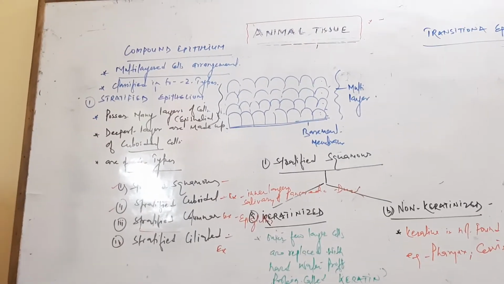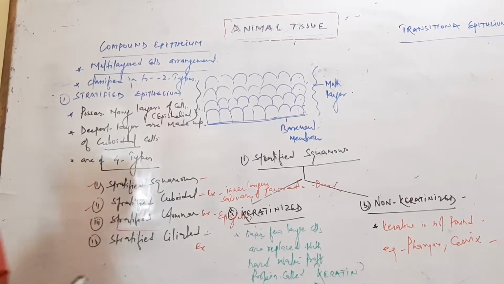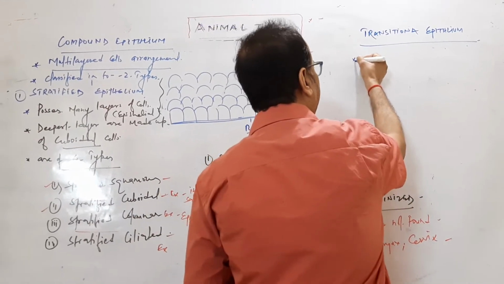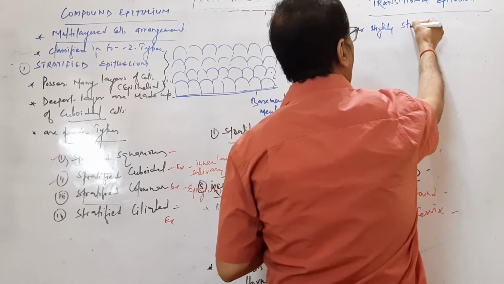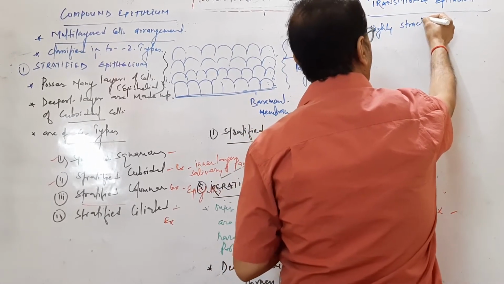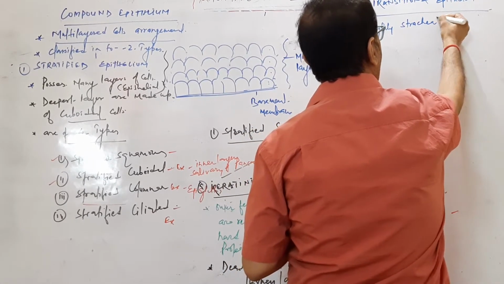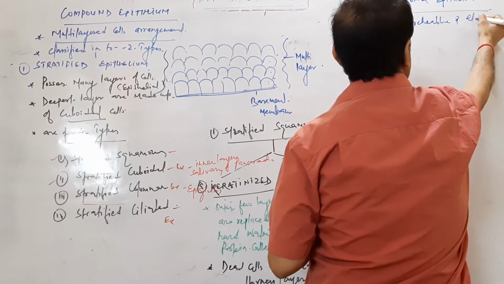This is also called plastic epithelium, because it is highly stretchable and elastic.